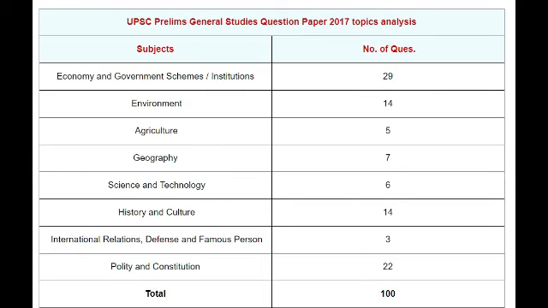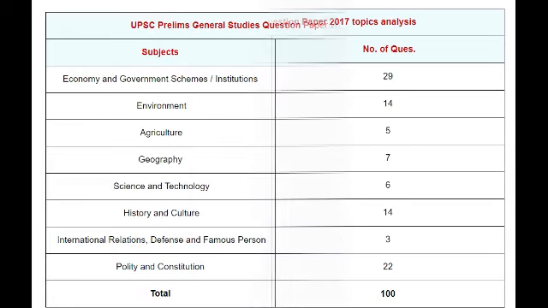2017 paper, economy and government schemes institution again 29, environment 14, agriculture 5, geography 7, in science and technology 6 questions, history and culture 14, international relations, defense and famous person 3 questions, and polity and constitution 22. The total 100 marks again.